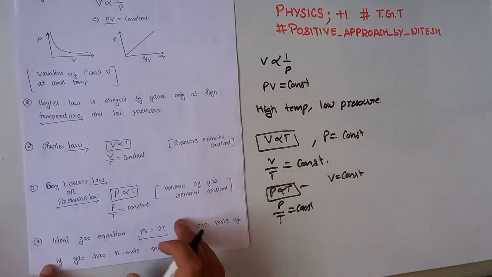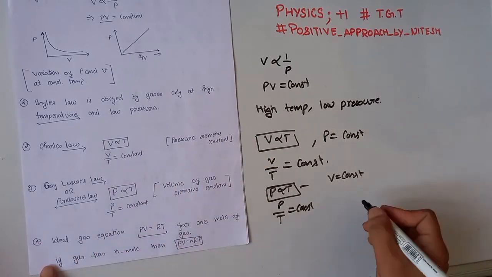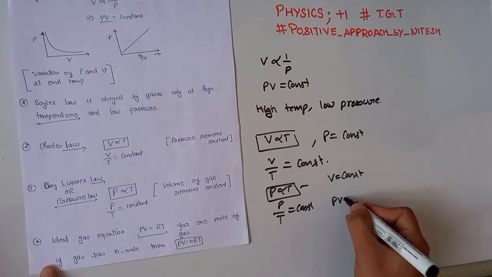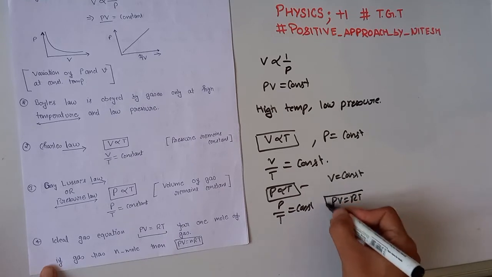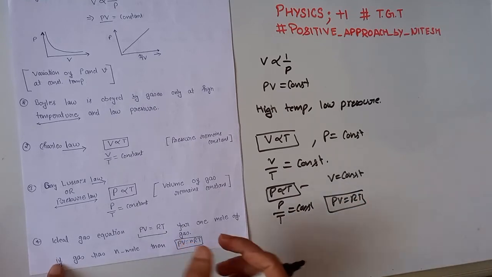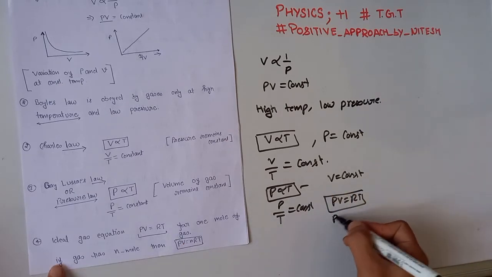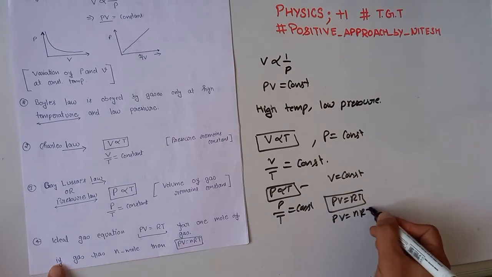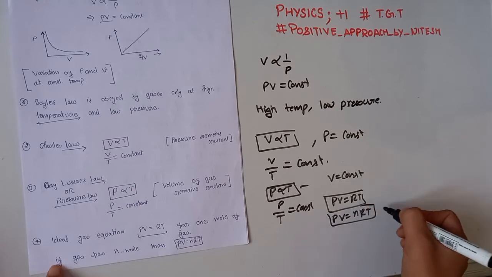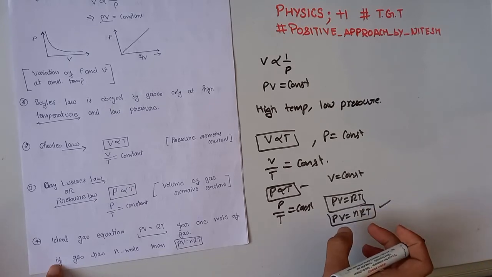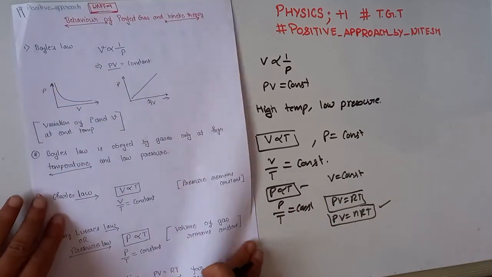Okay, our next important key point is ideal gas equation. Ideal gas equation is given by PV is equal to RT for 1 mole of a gas. If there are n moles of gas, this equation becomes PV is equal to nRT. So this is our ideal gas equation. I hope these important key points are clear to you.